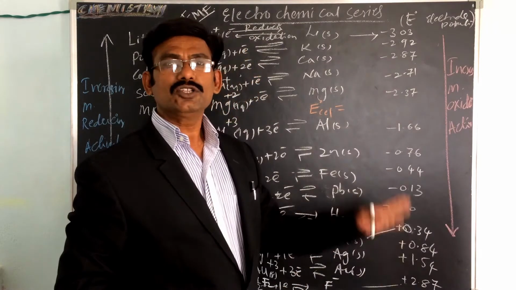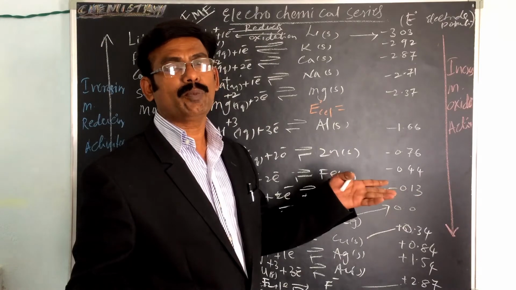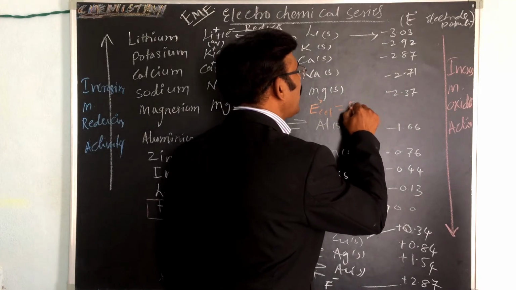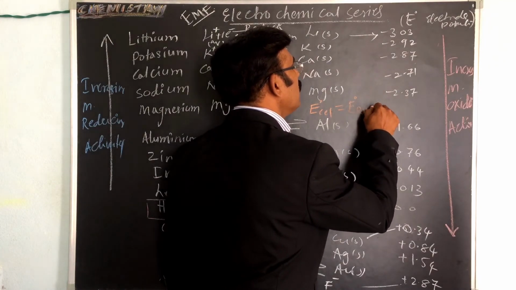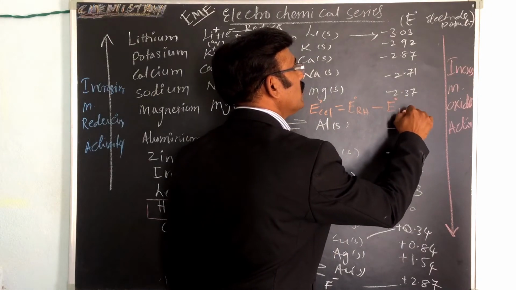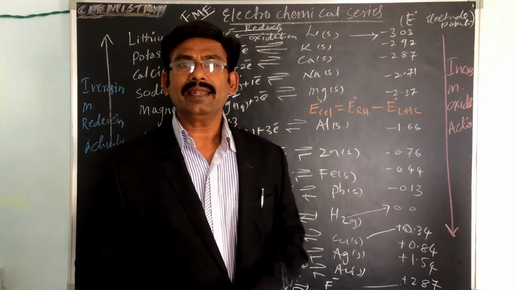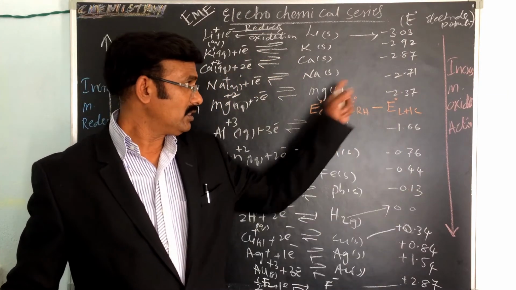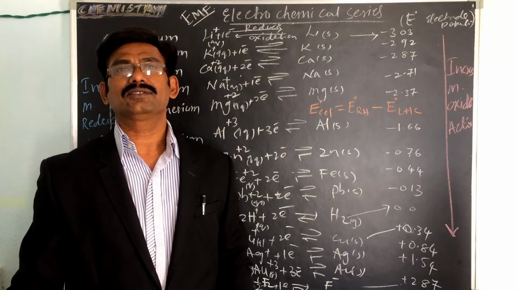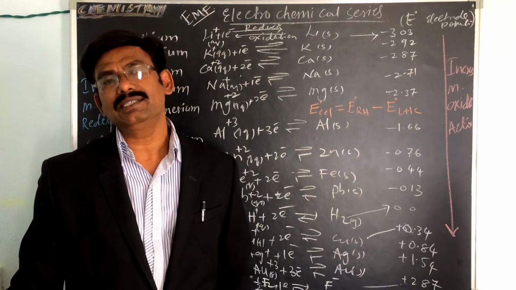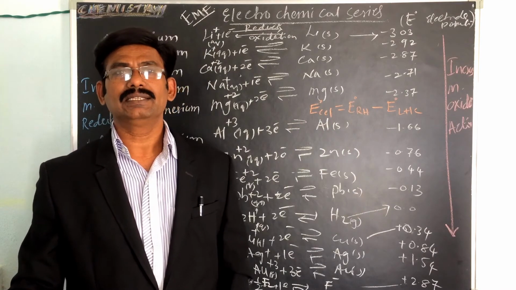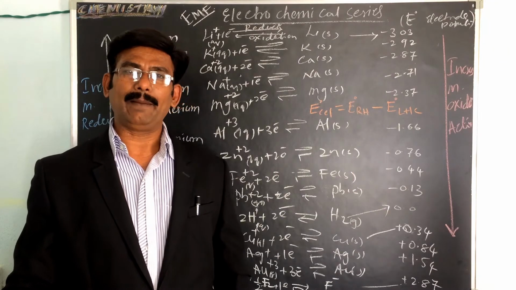If you know the standard electrode potential values of the left hand side and right hand side, first of all, take the standard value of the right hand side minus the standard value of the left hand side. Then only we can calculate it. That's why electrode potentials are very important to calculate the standard EMF of the cell. We can calculate it using the electrochemical series. Okay, this is one application.